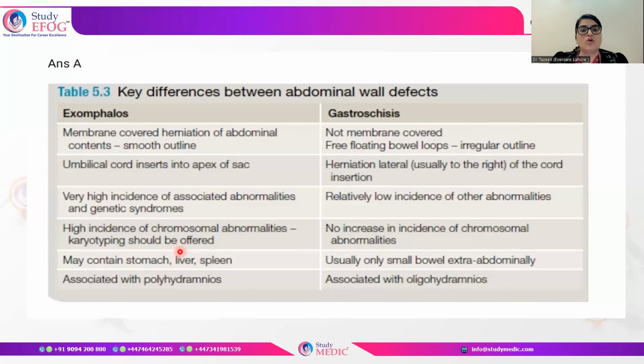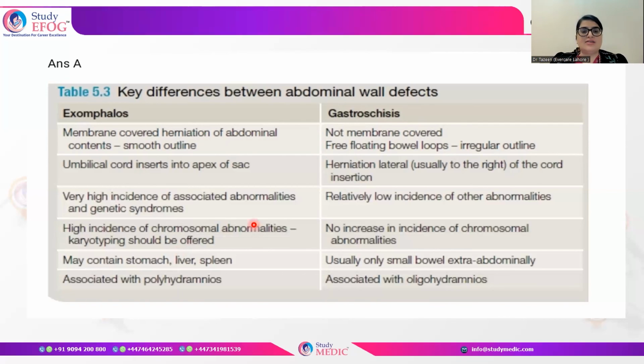In exomphalos there is a high incidence of chromosomal abnormalities and karyotyping should be offered, whereas there is no increase in the incidence of chromosomal abnormalities in cases of gastroschisis. Exomphalos can contain stomach, liver, and spleen, while in gastroschisis usually only small bowel is extra-abdominal. Exomphalos is associated with polyhydramnios, whereas gastroschisis is associated with oligohydramnios.